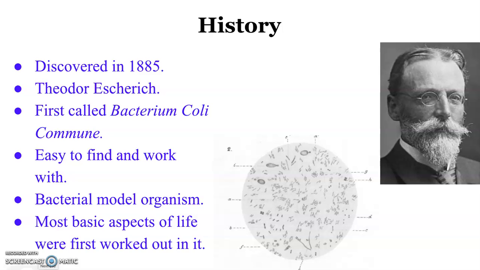1919. E. coli's rise among the scientific community was due in large part to the fact that it was easy to find and work with, which established it as the bacterial model organism of choice. In fact, the most basic aspects of life, such as the genetic code, transcription, translation, and replication, were first worked out in E. coli. Right here, we have a picture of Escherich's drawings of the bacteria he observed under the microscope while he was conducting his examinations of baby's stool.